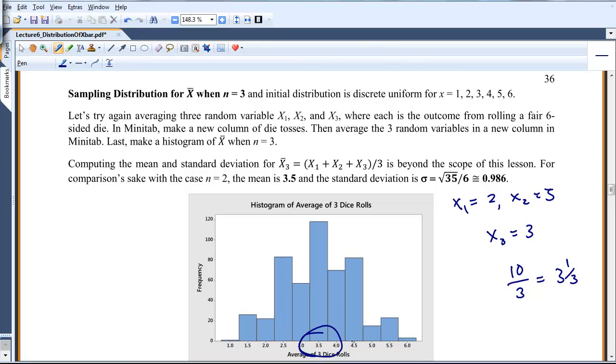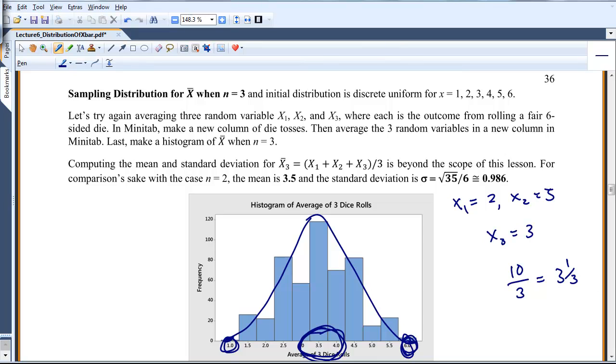So when I add 3 die rolls together and average them, I'm going to get close to 3.5, and I start taking on this normal shape where the tails are getting less likely. For example, to get a 6, I'd have to get 3 6s, and to get a 1, 3 1s, which isn't impossible. But if you think about Yahtzee, when we start averaging, it's very unlikely to be in the tails.